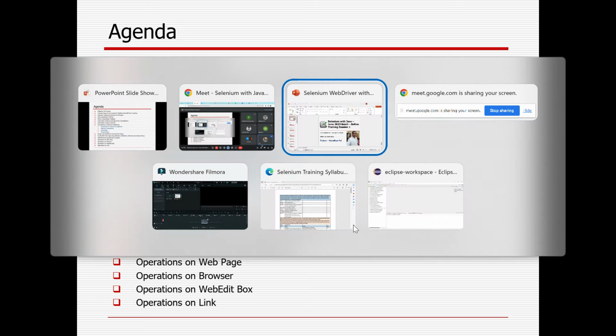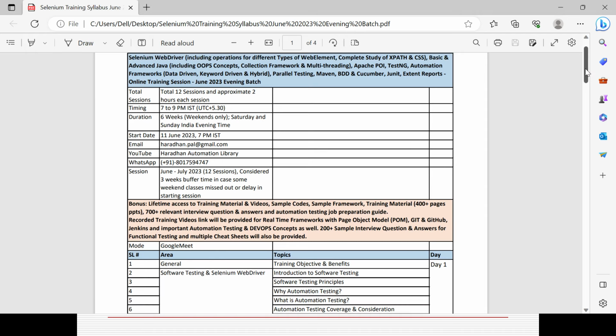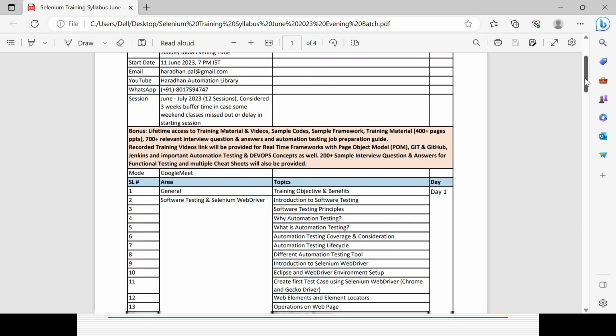So this is the syllabus I already shared with you. We are starting from today, so it will be the June and July session. In June and July there are 9 weekends, so it's close to 18 days, but as 3 days are already gone without any session, about 15 days are remaining, and a total of 12 classes will be there. That is the reason I always give a 3 week, 6 day buffer time, so that I can try to complete it on time. Sessions will be at the same time, 7 to 9 p.m. IST on weekends, and hopefully I think it will be 9:30 to 11:30 in the morning in US time. It will be Google Meet only.